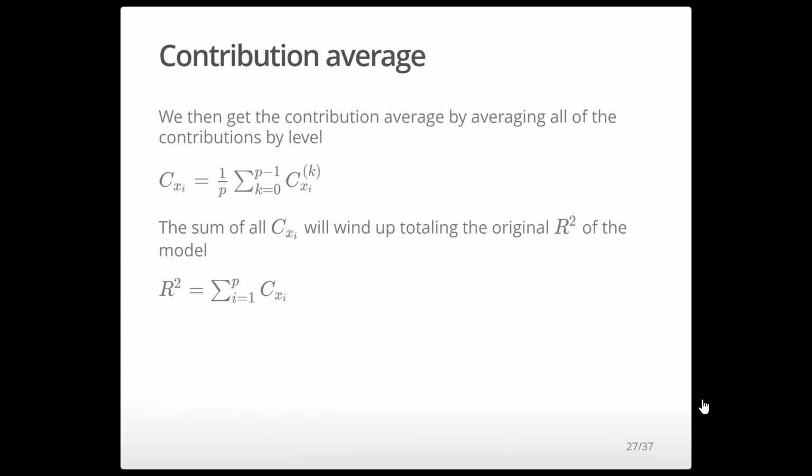Then we can get the contribution average by averaging all of the contributions at each level. In this case, we're going to have 3 different contributions by level, because we're going to have one for 0, 1, and 2. So this is going to go from 0 to p minus 1. We're going to take the average of all those, and that's going to give us our contribution average, which is the value we're after. The sum of all these contribution averages will total the total R squared of the model. So this is a way of decomposing the R squared, predictor by predictor.